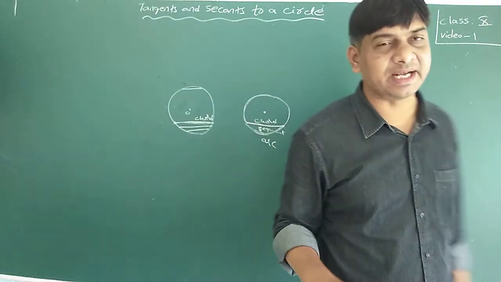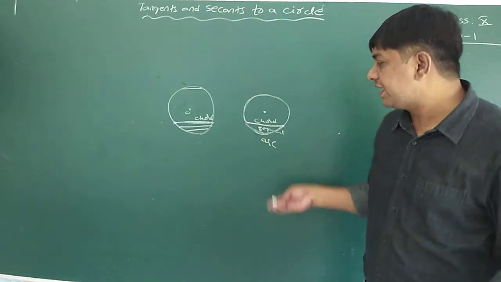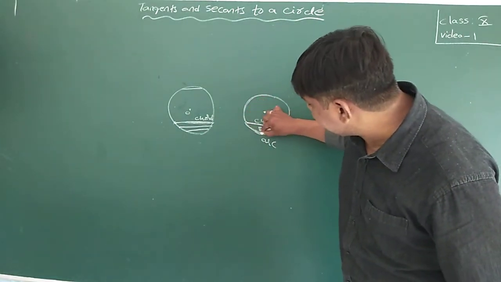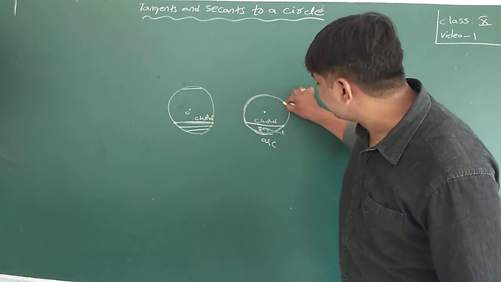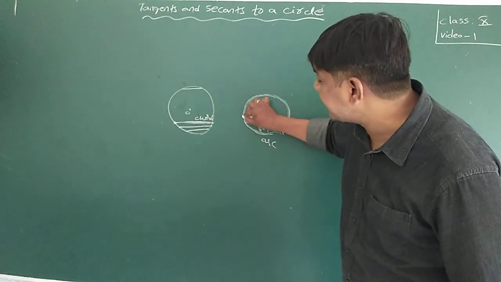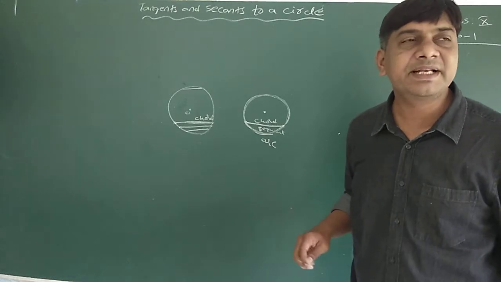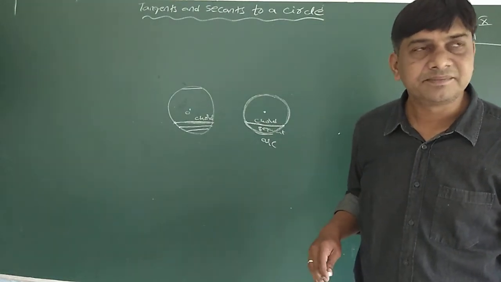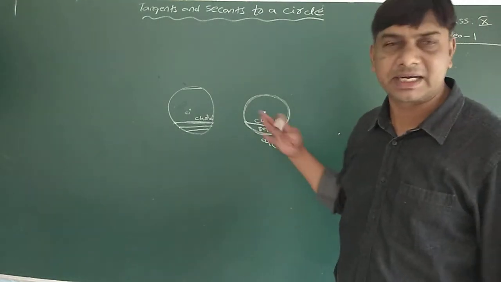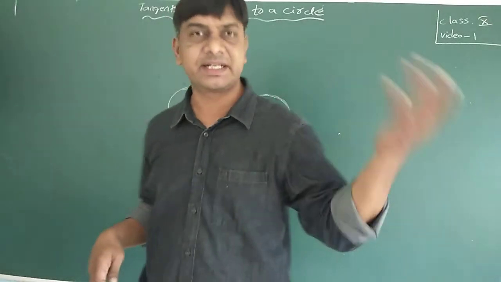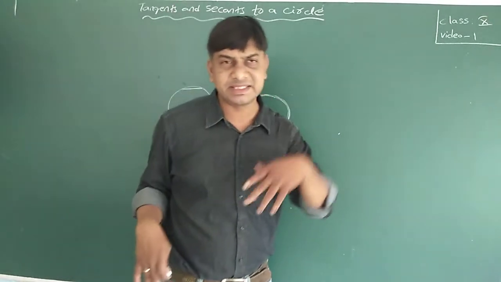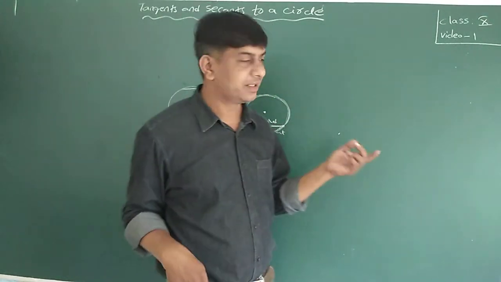Segment of a circle. Here, this is the smaller arc and this is the bigger arc. So this is called the minor arc and this is called the major arc. All these I will discuss in the next exercise, about major arc, major segment, minor segment.